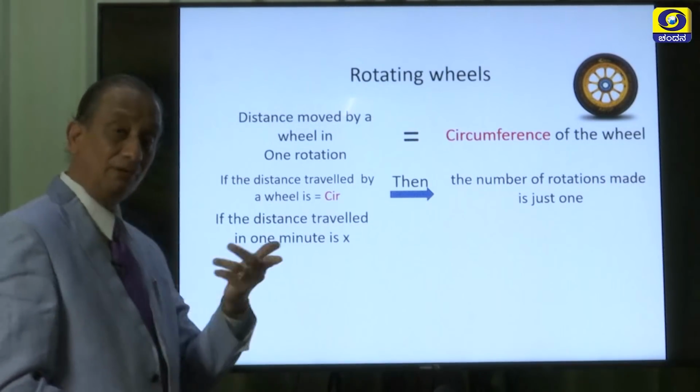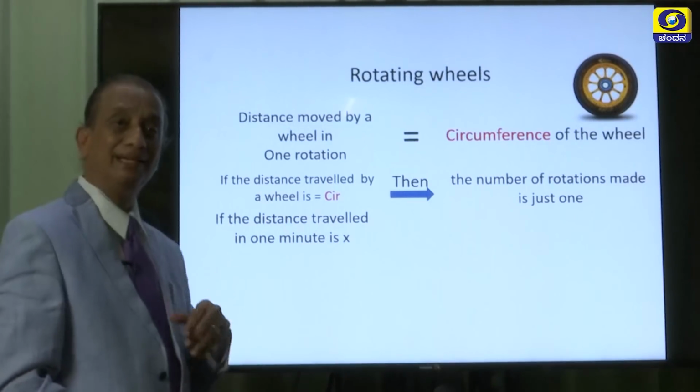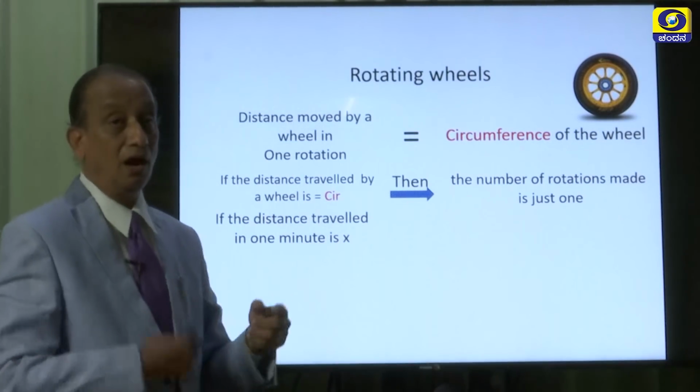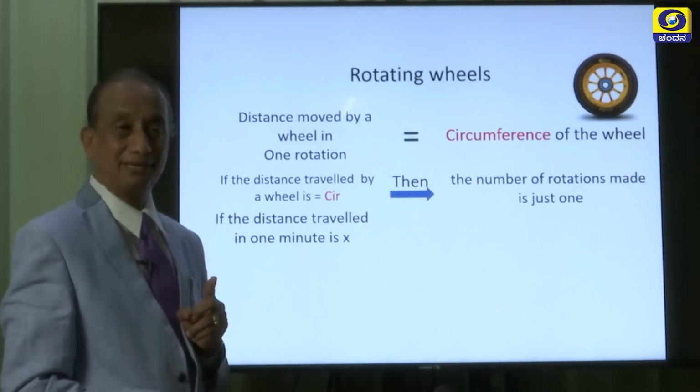Now, say it has travelled for 1 minute. If the distance travelled in 1 minute is x, in such a case, how many rotations would it have made? That is what we are interested in.